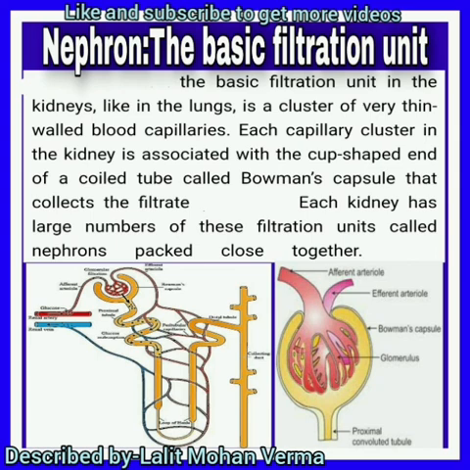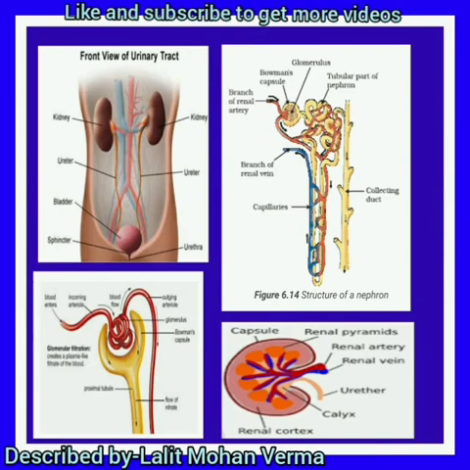It is a cluster of very thin-walled blood capillaries. Each capillary cluster in the kidney is associated with the cup-shaped end of a coiled tube called Bowman's capsule. You can see the Bowman's capsule in the second diagram, and in the first diagram the one end is. It collects the filtrate. Each kidney has a large number of these filtration units called nephrons packed close together. Millions of nephrons are there in a kidney, compactly arranged.